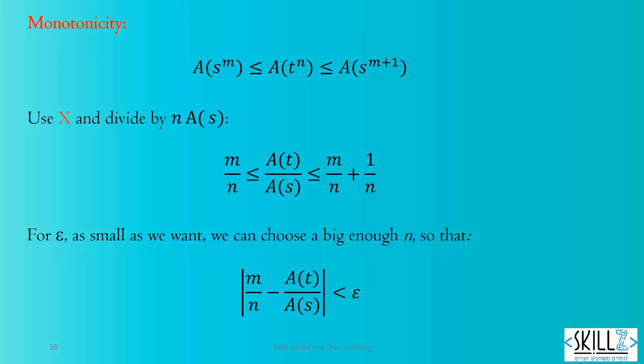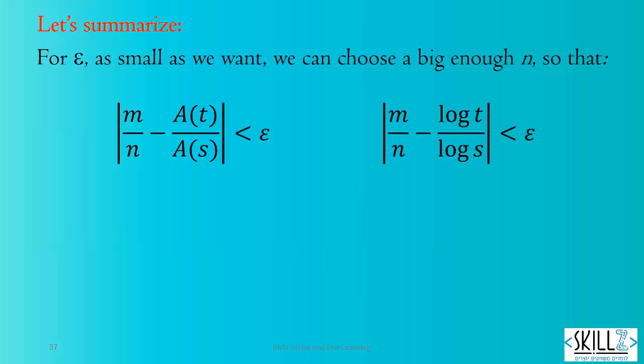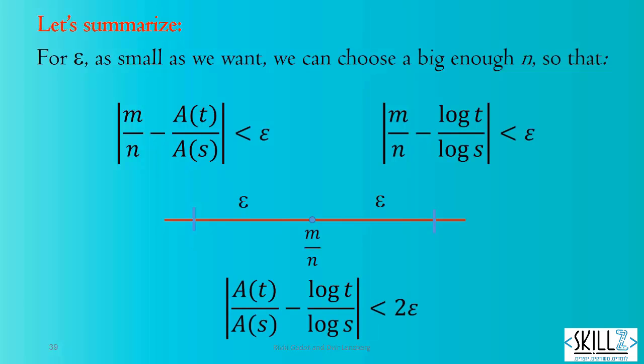Let's look at the two results. Both A of t divided by A of s and log t divided by log of s are as close to m divided by n as we want. That means they are both in the epsilon neighborhood of m divided by n, and the distance between them is as small as we want.